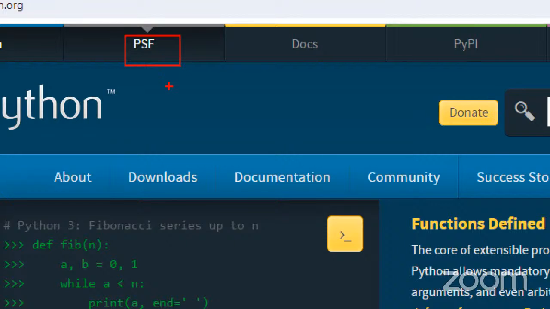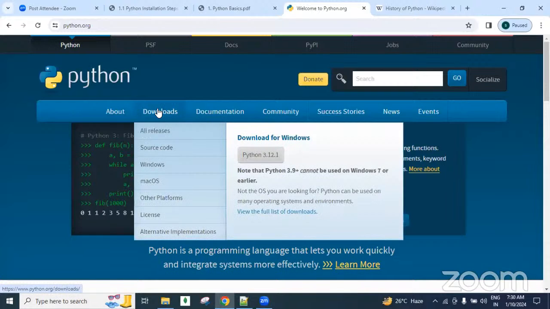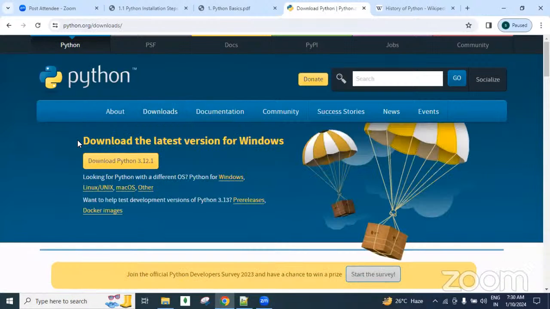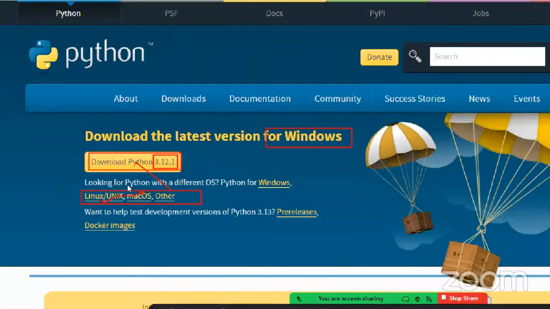This company keeps developing and adding different new features into Python, and every year they release new versions. Now click on Downloads. Here the download button for the latest version is there. 3.12.1 is the latest version for Windows. If you are using Linux, Mac OS or other OSs, you can click on these links and download it.